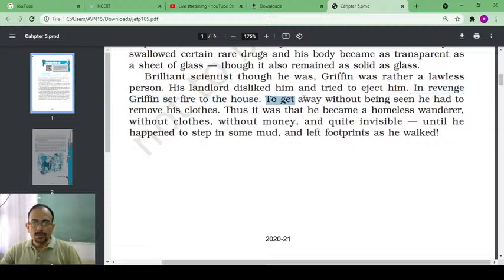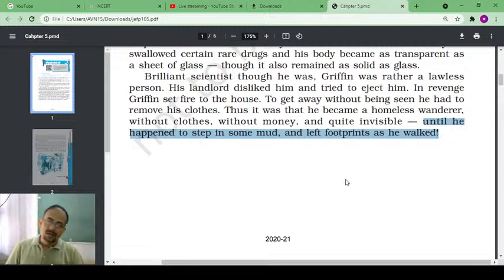To get away without being seen, he had to remove his clothes. Thus, it was that he became a homeless wanderer without clothes, without money, and quite invisible, until he happened to step in some mud and left footprints as he walked. Until he landed himself in some mud and left footprints as he walked, it was not possible to trace him, right?